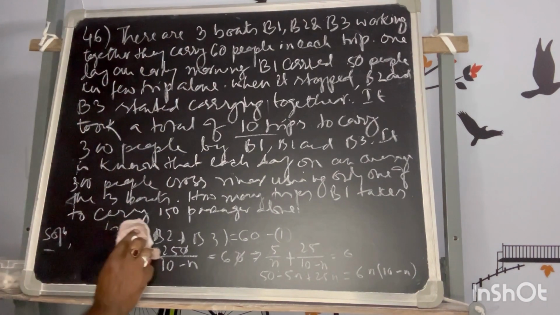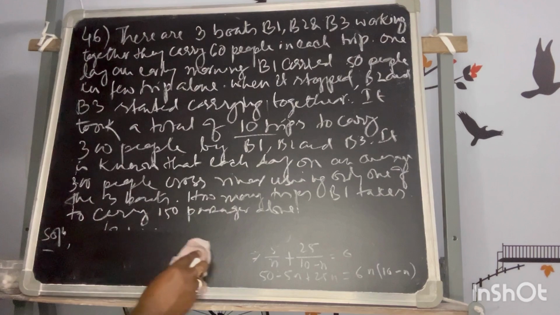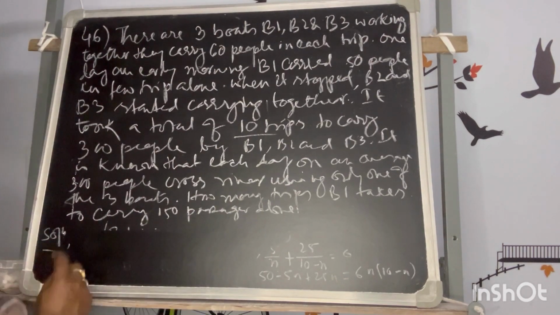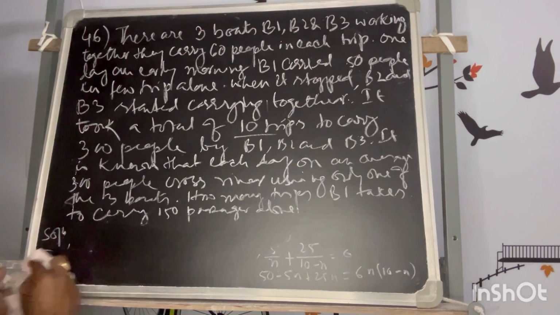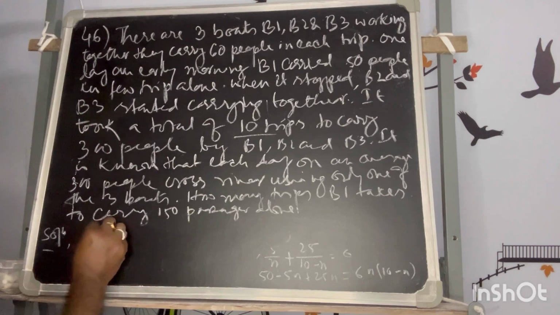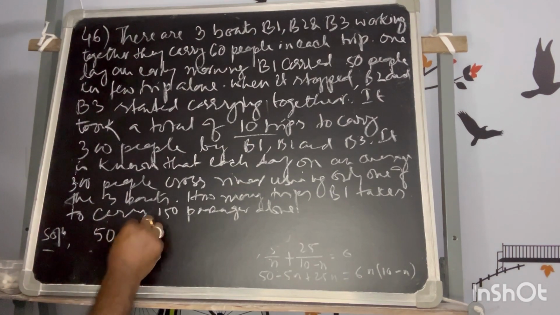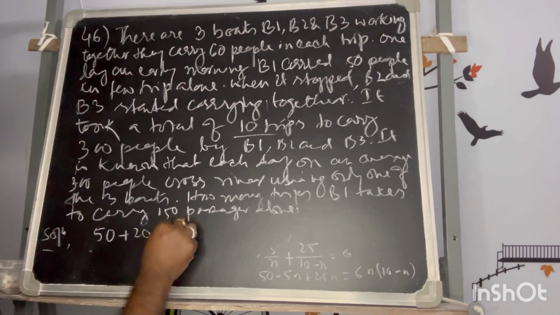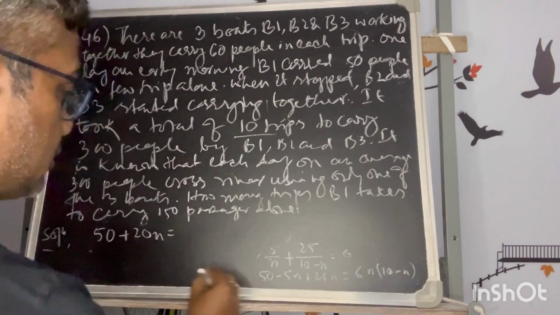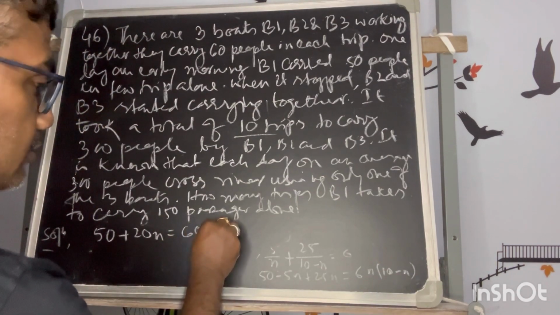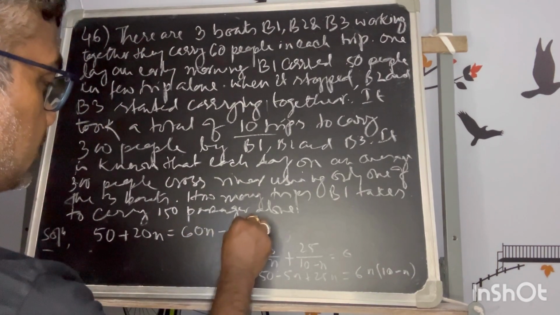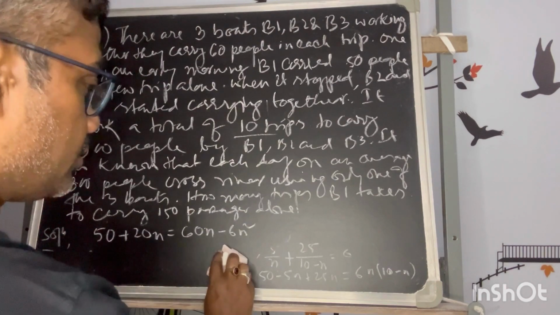Okay, so I will rub it out. I'll only work on this. So there, 50 plus 20n is equal to 60n minus 6n square, isn't it?